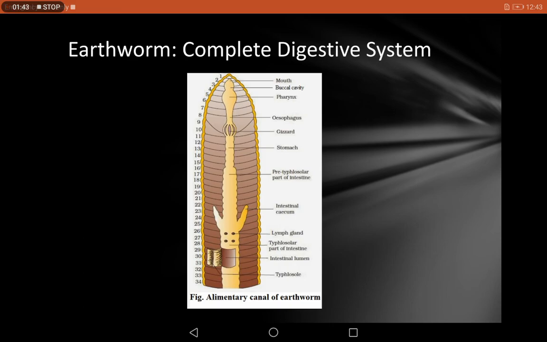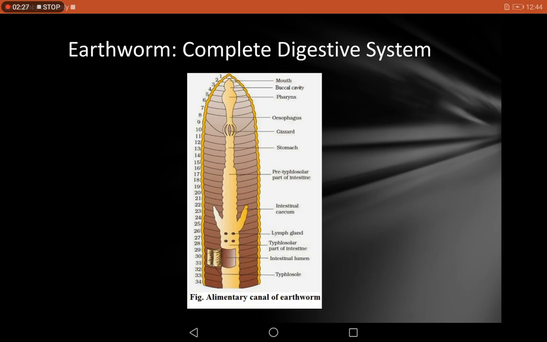The digestive system of earthworm lies in the coelomic cavity. The cavity present inside the body is called the coelom, and the system present in it is, that's why it is called the coelomic cavity. Earthworm is a burrower animal, meaning it burrows underground and feeds on organic detritus food material that is present in the soil. It has a complete digestive system, as the food is taken in through the mouth